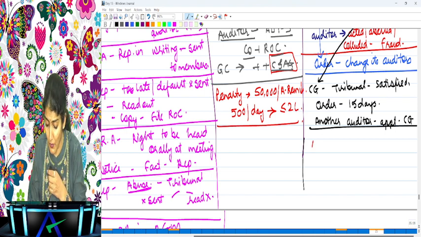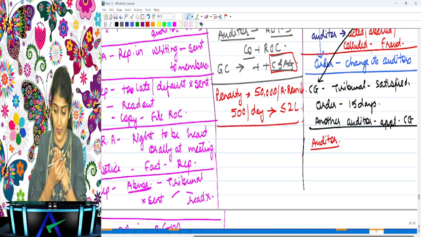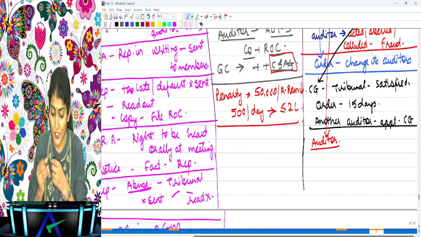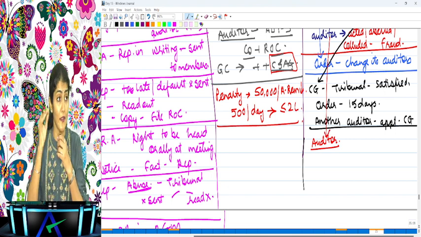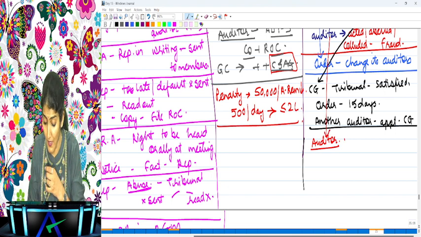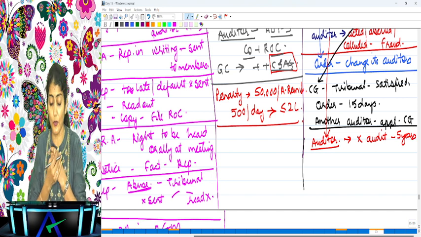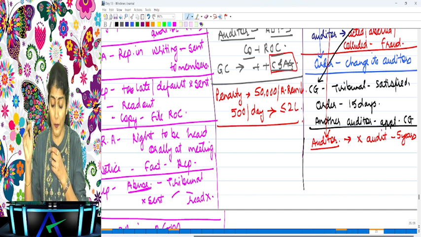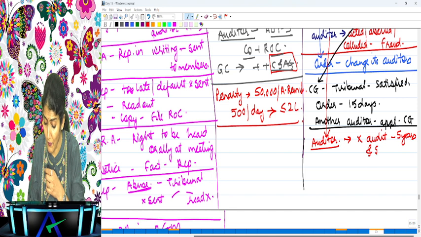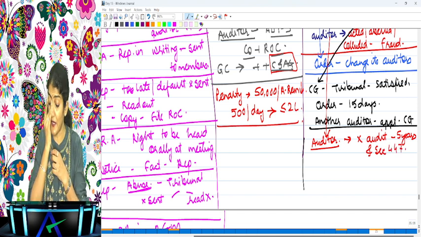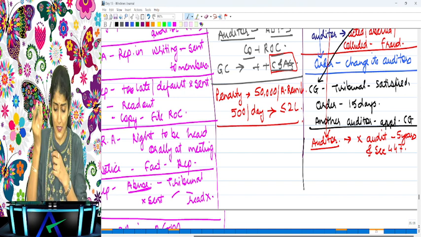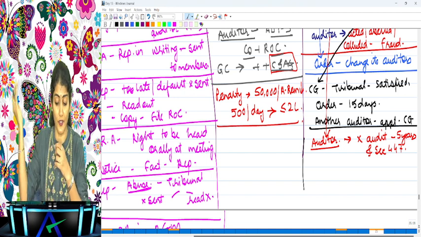Then such an auditor against whom the final order has been passed by the tribunal, a fraudulent auditor, cannot do the audit of any company for a period of 5 years and shall also be liable under section 447. Right, what is 447? Punishment for fraud. We'll study that later in the liabilities of auditor chapter.